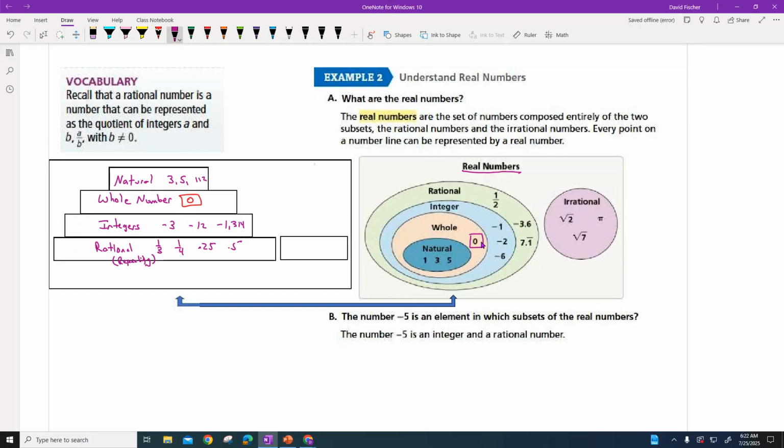Okay. Now over here we have what I call the weird group, and that's why this box is over here. These are irrational numbers. My handwriting won't get better. This is my first video this year. Irrational numbers, and irrational is very important. They are decimals that never end, and don't repeat.